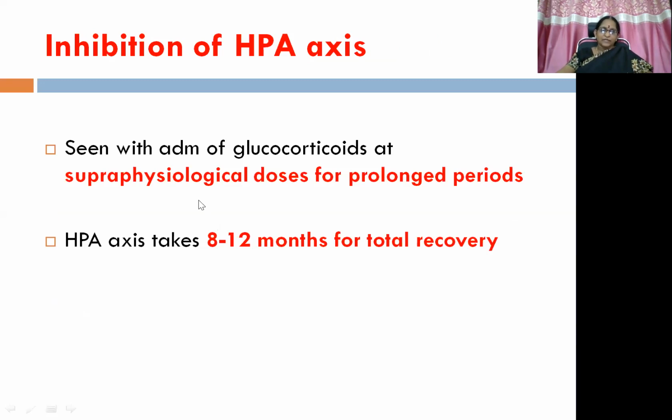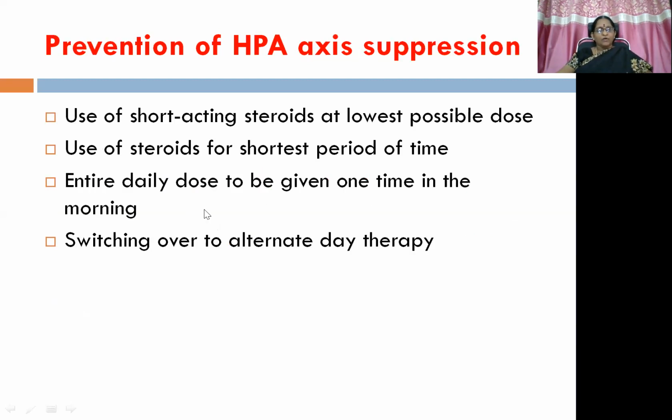This is seen with administration of glucocorticoids at supraphysiological doses for prolonged periods. Mainly, this takes 1 year for total recovery. So, how to prevent this HPA axis suppression? Because it is a very dreadful area.